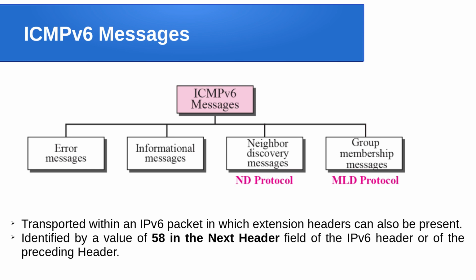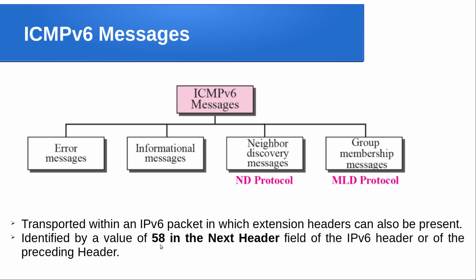For ICMP version 4 the protocol number is 1, and that is what we store in the IPv4 protocol field. If you are not getting this, just go through how the IPv4 header and IPv6 header look, then you will understand what this next header field is. So 58 is the protocol number of the ICMP version 6 protocol.